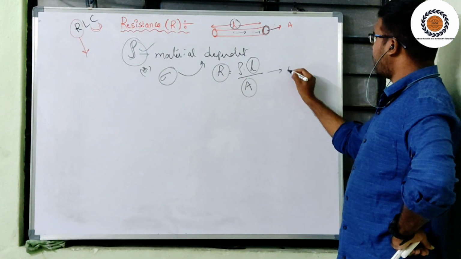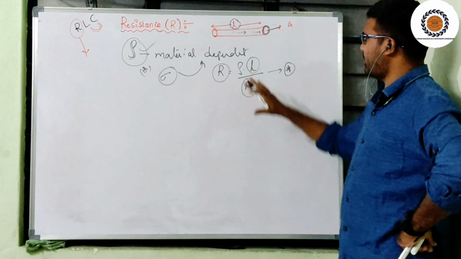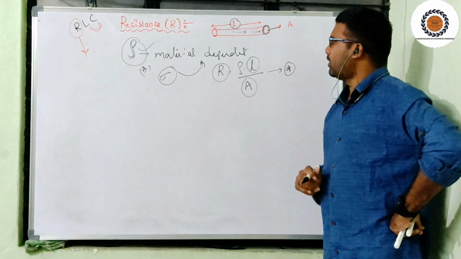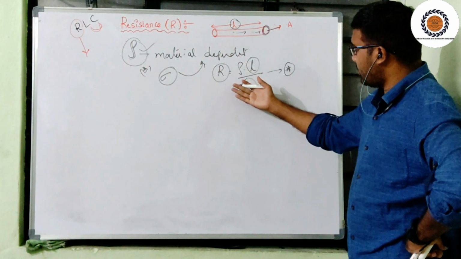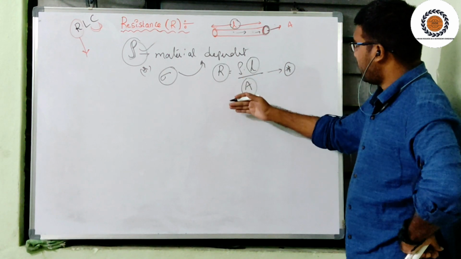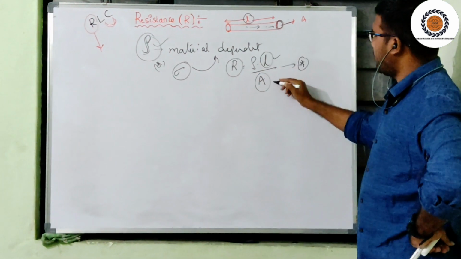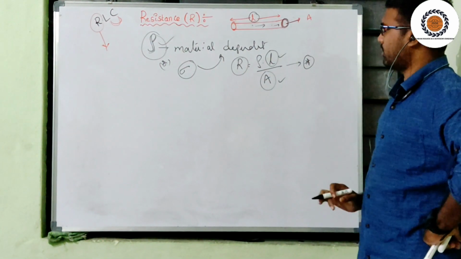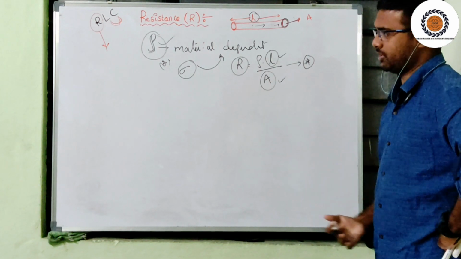This is a very, very important basic formula. We will see how this resistance is affected if I modify the length and area of the conductor, and derive the conditions one by one.